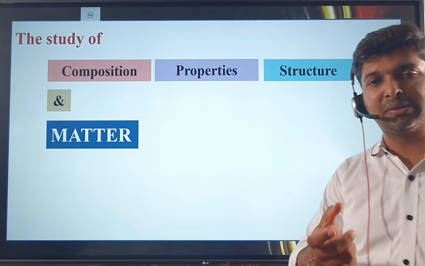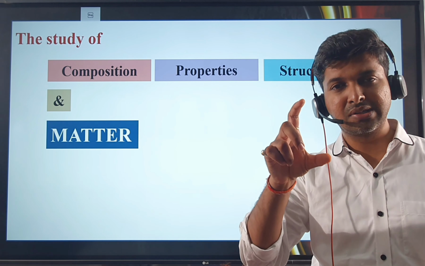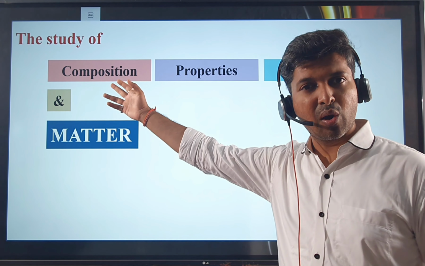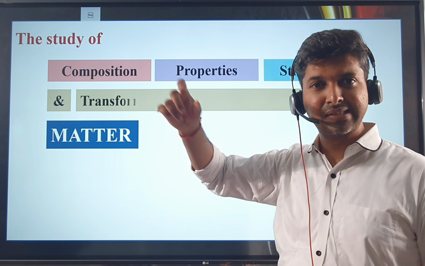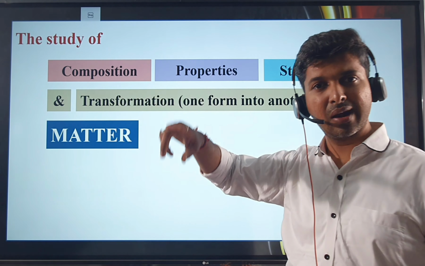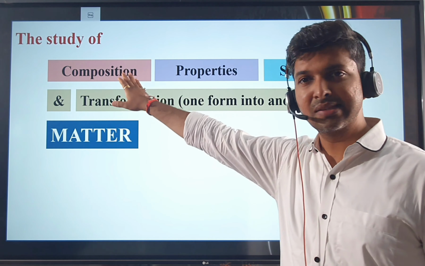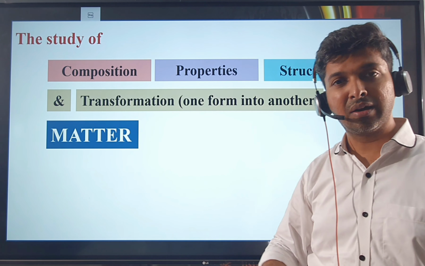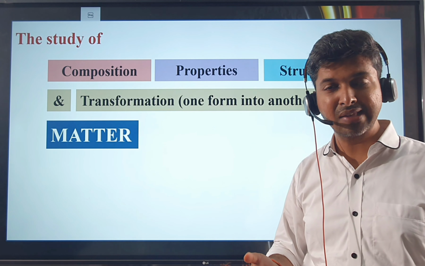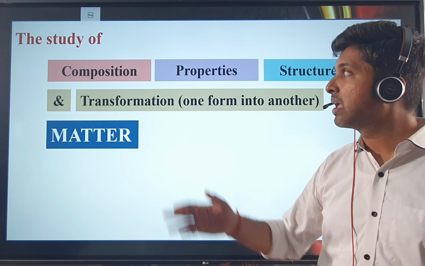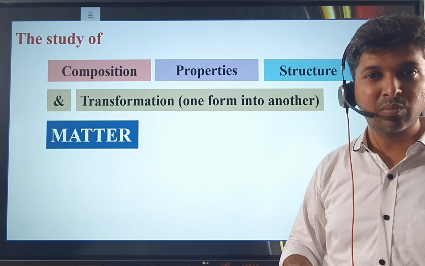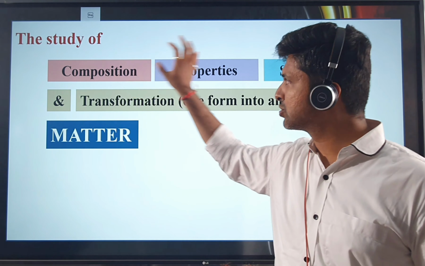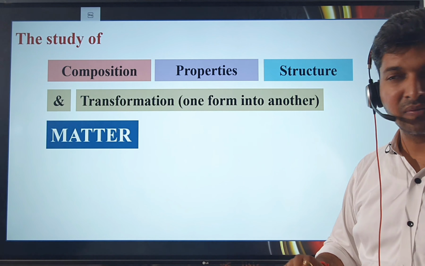Say, for example, a piece of chalk. The composition of chalk is calcium carbonate, CaCO3: one atom of calcium, one atom of carbon, three atoms of oxygen. That's the composition. Properties: it's white in color. It reacts with acid to release carbon dioxide gas. Another property is that it is insoluble in water. You can go on with these properties. So chemistry is the study of the composition, the properties, and the structure of CaCO3.